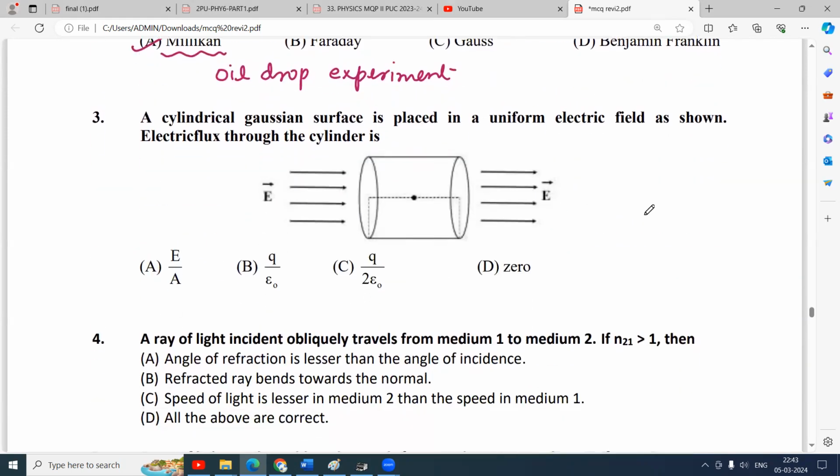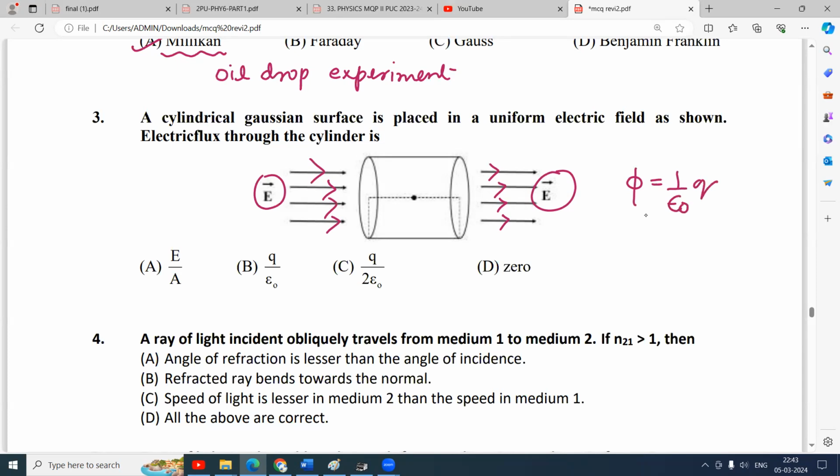A cylindrical Gaussian surface is placed in a uniform electric field as shown. Electric flux through the cylinder is. So the charge is not inside the cylinder. Remember, the electric field is here and the electric field is here. Electric field lines are crossing like this. That means the charge should be outside. And flux through a closed surface is possible only when it encloses the charge. Now there is no charge inside, so flux should be zero.